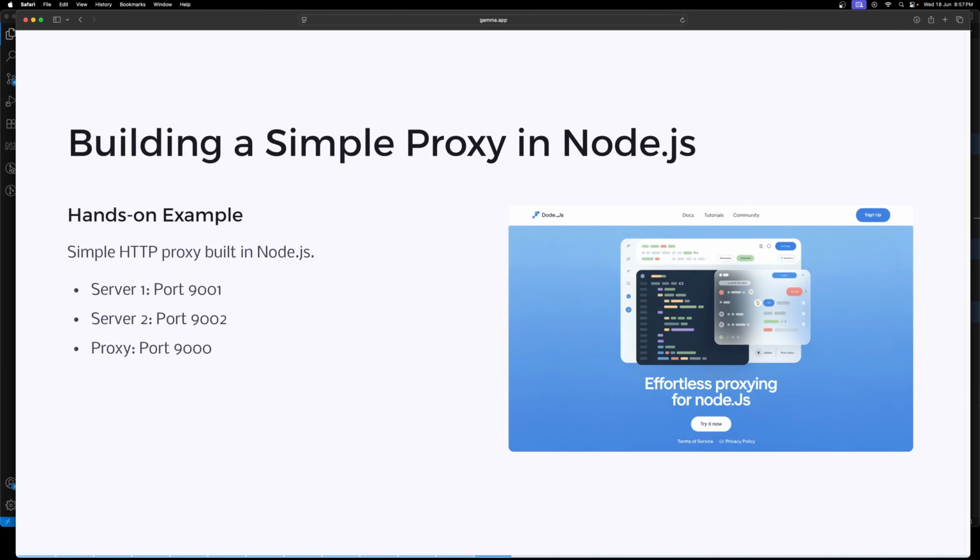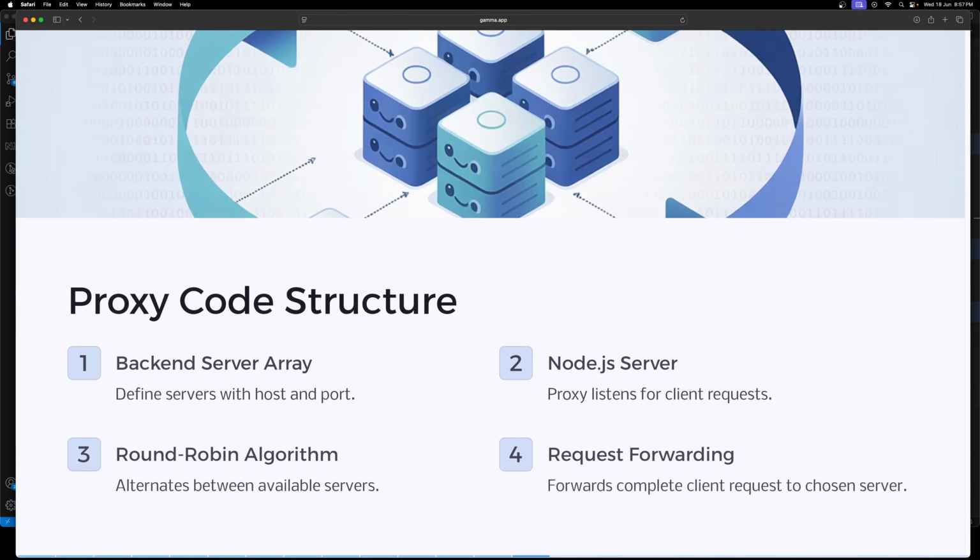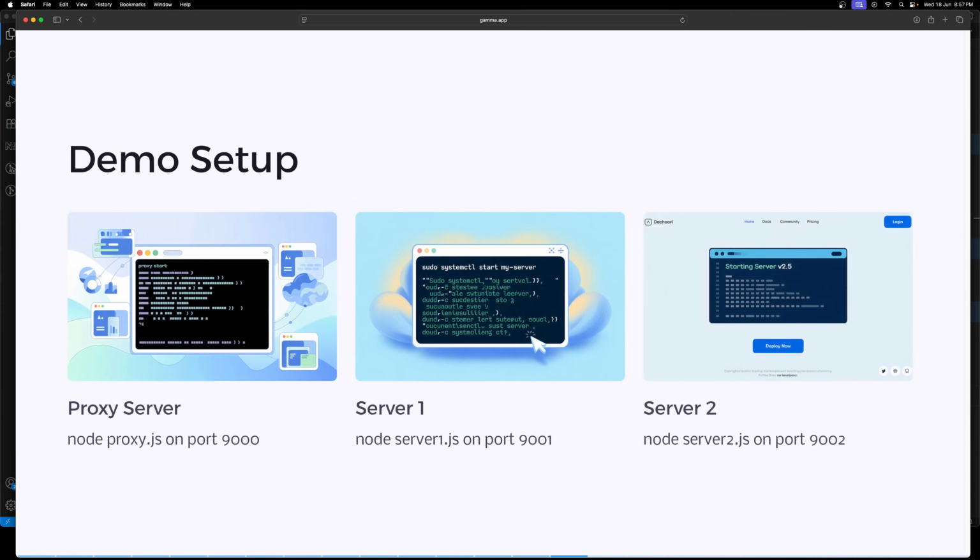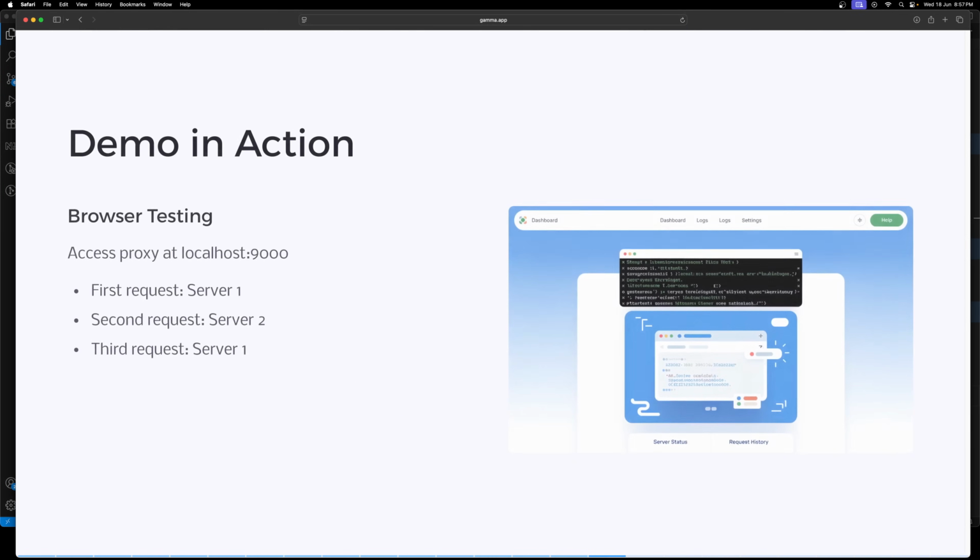So right now we have the server.js, we are running it, right? It has /login, /api/posts and all those things. So let's try to run that application in two servers. That is server 1, which runs on port 9001, and server 2, which runs on port 9002, and we'll have a proxy server which runs on port 9000. Now it should have something like a backend server array. So we'll maintain all of this and we'll try to do the round robin algorithm. I'll try to show you this demo also.